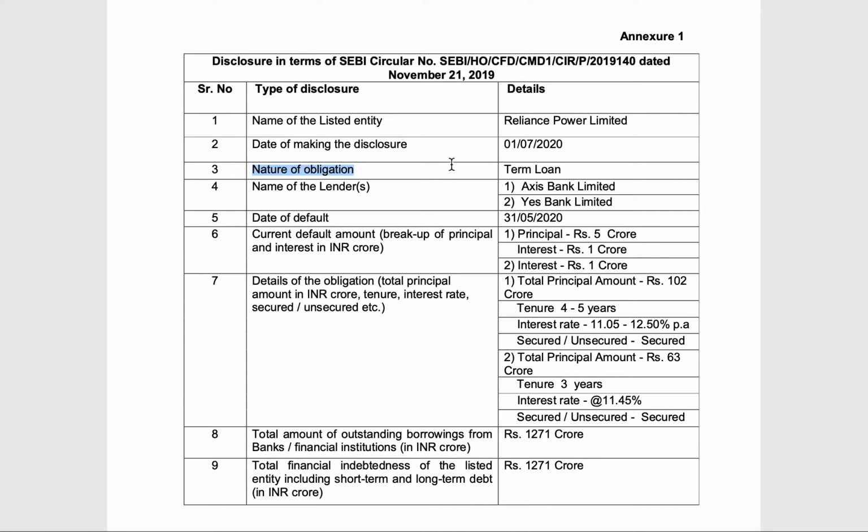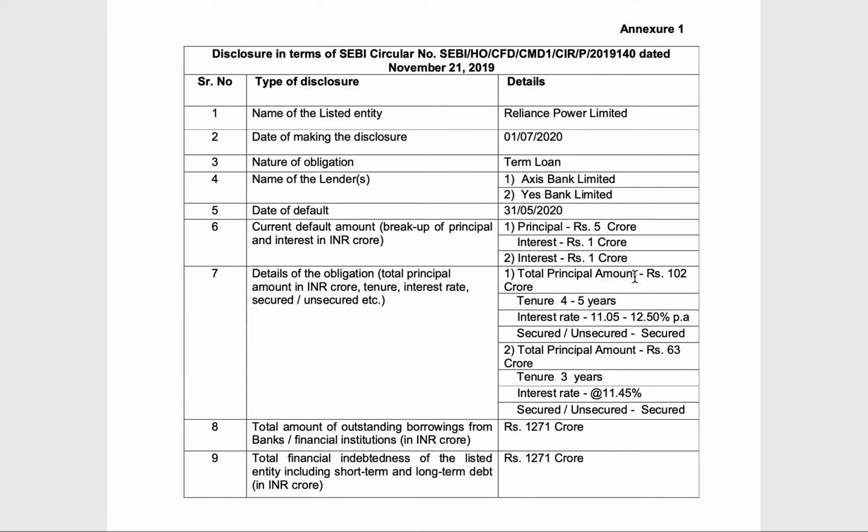The nature of the debt was a term loan. It took loans from Axis Bank and Yes Bank. It defaulted on the principal payment of rupees 5 crore due to Axis Bank, and interest of rupees 1 crore due to Axis Bank. As you see, number 1 is Axis Bank, number 2 is Yes Bank. It defaulted on interest of rupee 1 crore to Yes Bank.